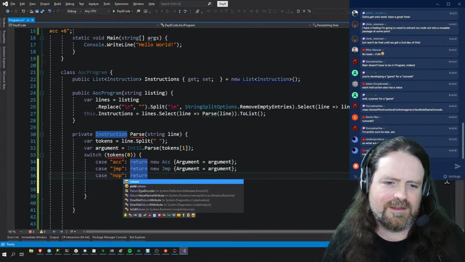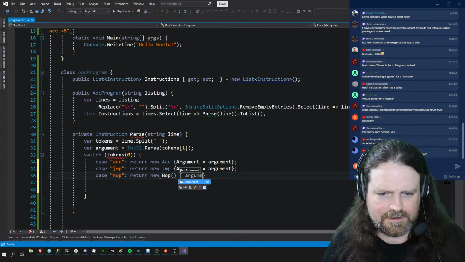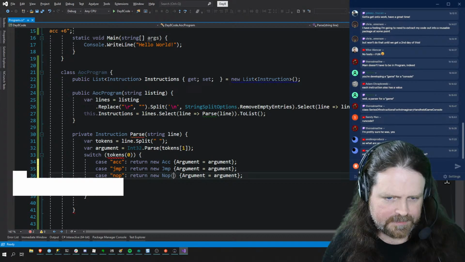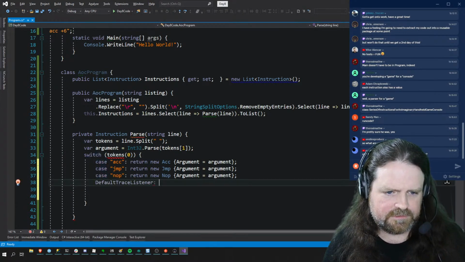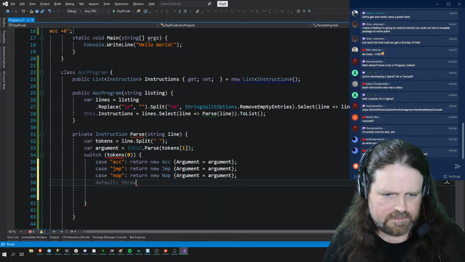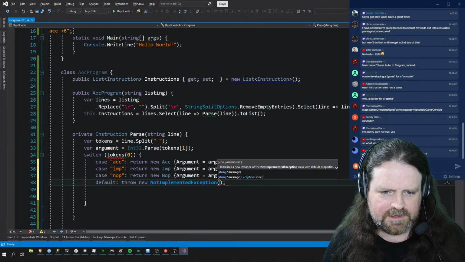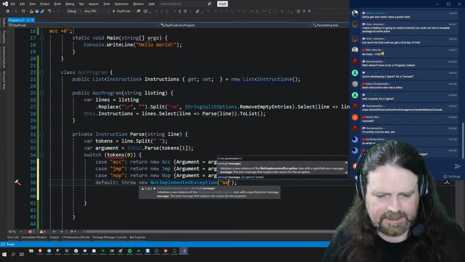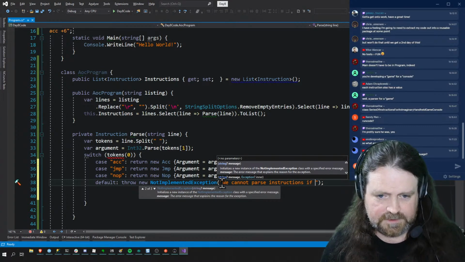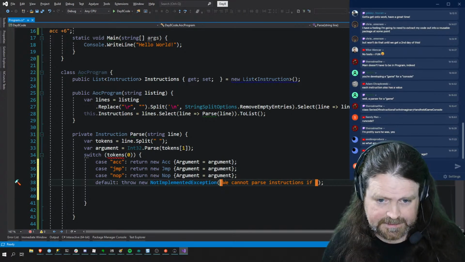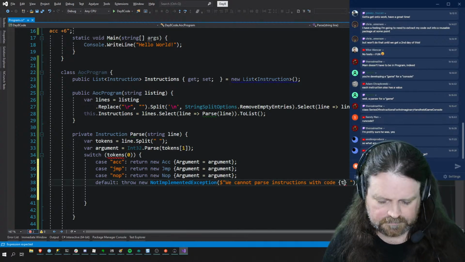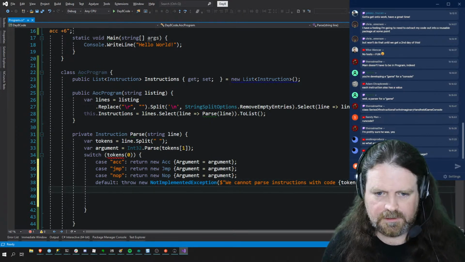Case nop, return new nop, argument equals argument. There we go. Default, throw new not implemented exception. We cannot parse instructions of... Boom.